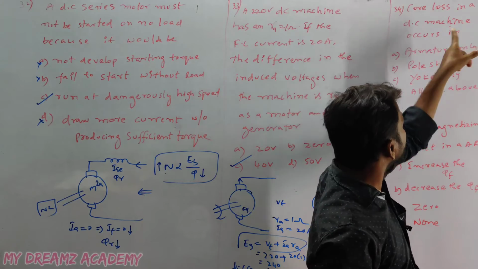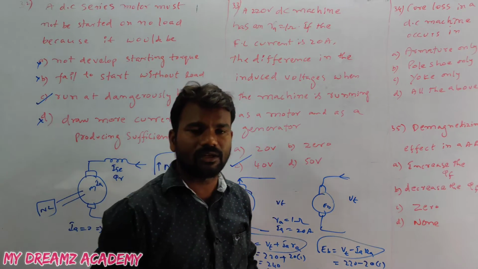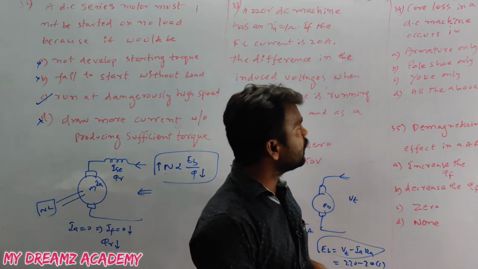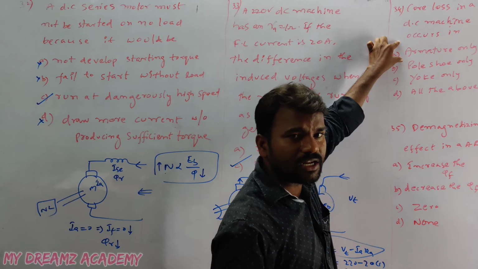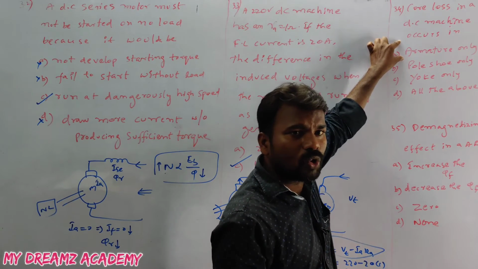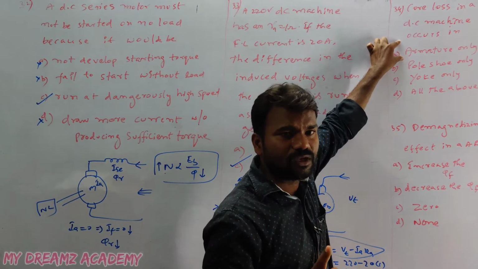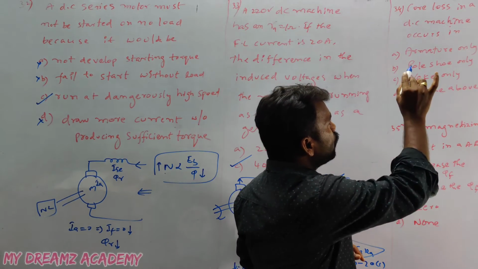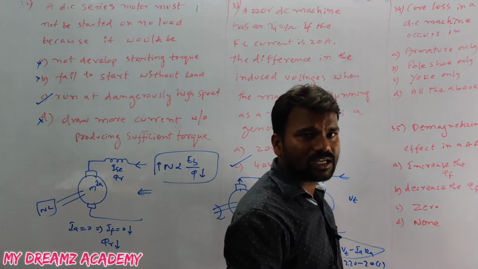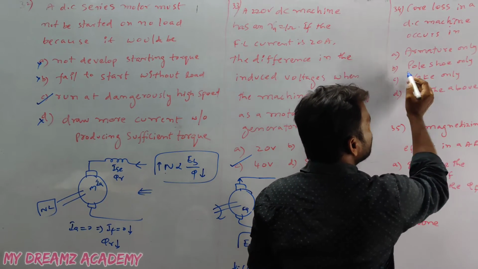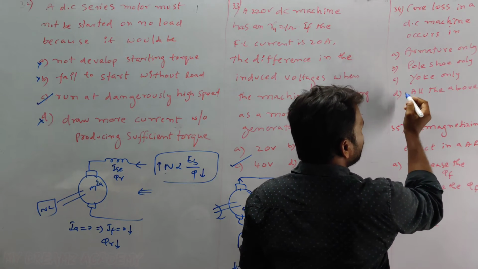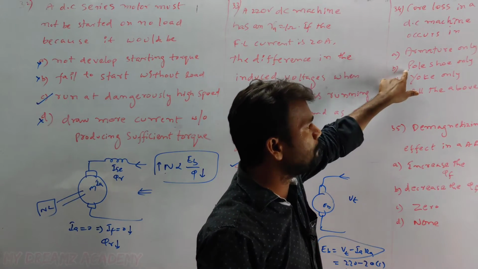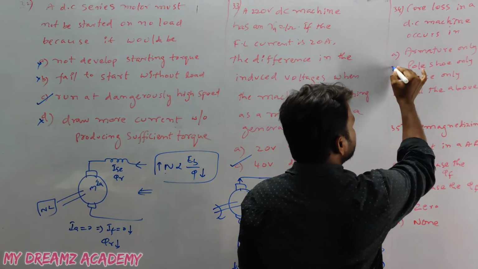Core loss in a DC machine occurs in. In a DC generator or DC motor, the core means only the armature. We call only the armature the core. So core loss means losses occur in the armature. See, these are the poles. Among the options, pole shoe means only pulsation losses will appear, so it is not the answer.